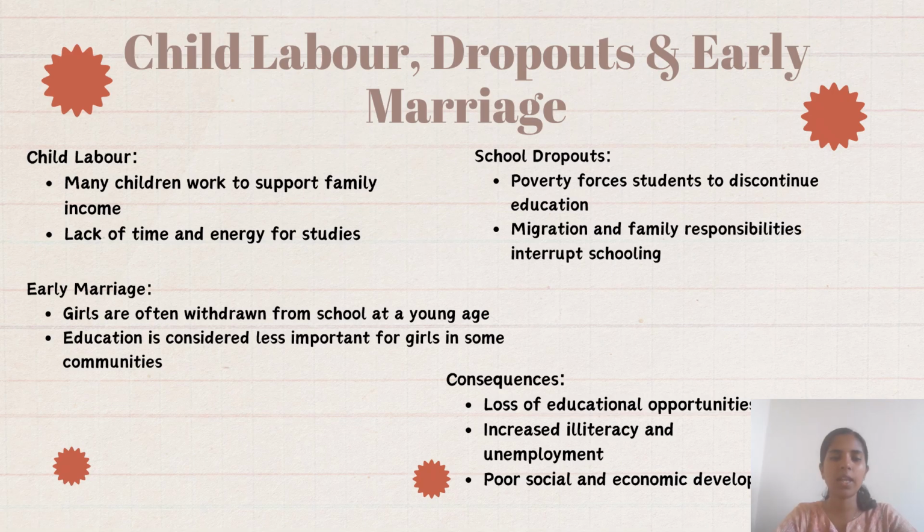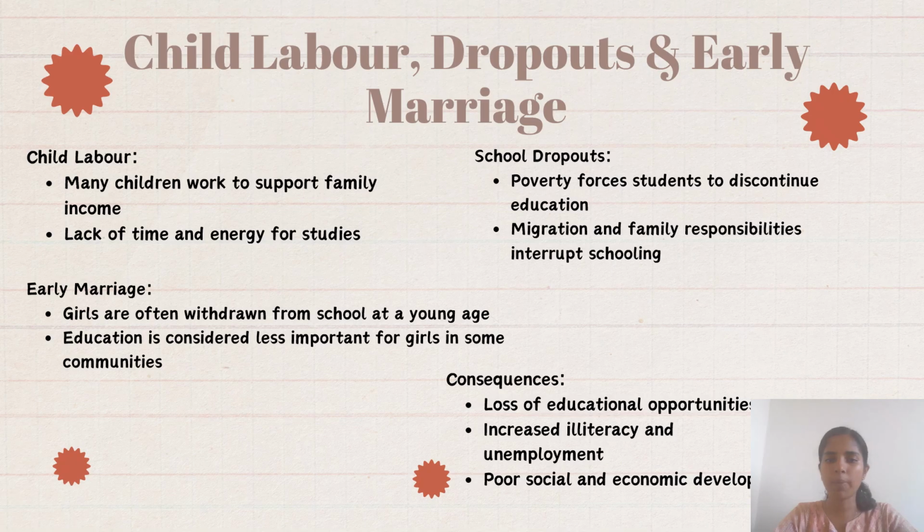Early marriage, like girls are often, in earlier times, withdrawn from school at a young age, and they are going to marriage. And next, education is considered less important for girls in some communities. In some communities, early marriage is promoted, and they won't give much importance to education. So that is one of the problems.